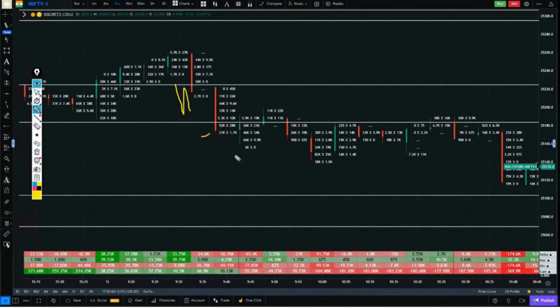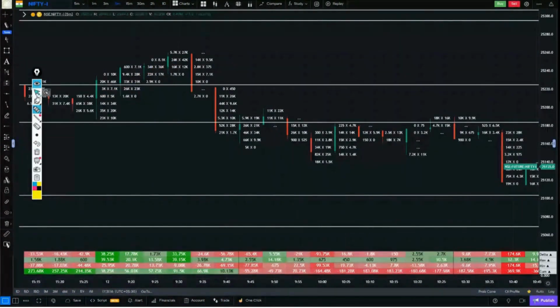There was selling in the next candle as well. Quite a bit of selling. Look at this. Selling at 66, 46, and 26, meaning just like we read the first to the fourth candle on the buyer side, this is what happened from here. Then here as well, sellers came in from here and moved the price up to this point. If we talk about the candle timing, in the 9:40 candle, sellers came in from here and moved the price up to this point.